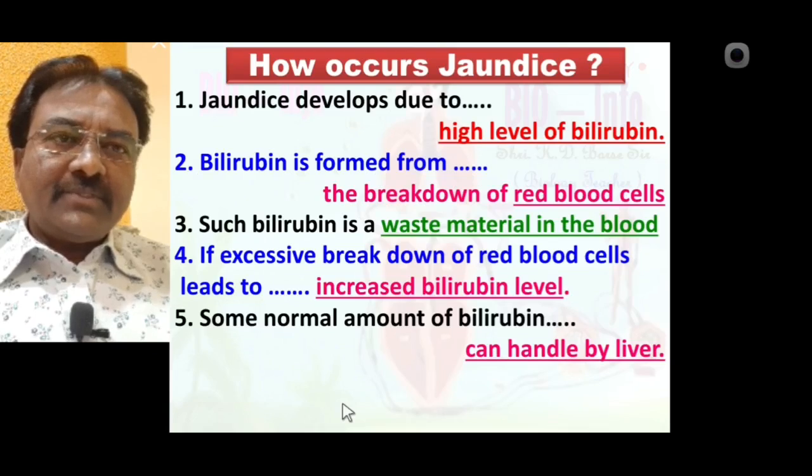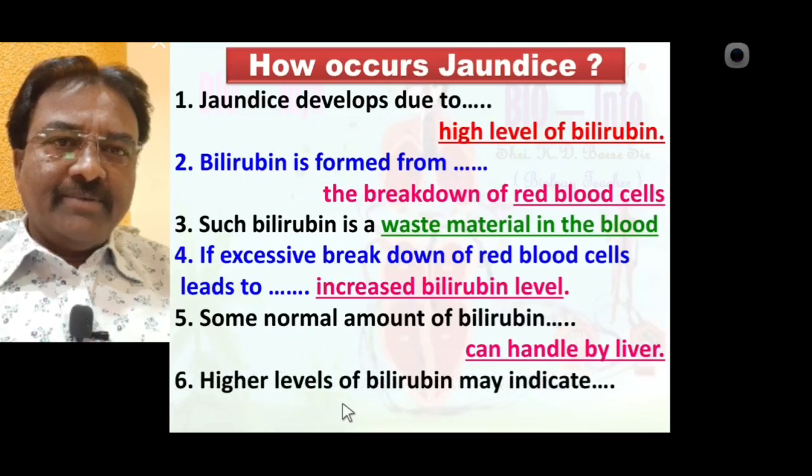So such a condition creates a high level of bilirubin in the blood.